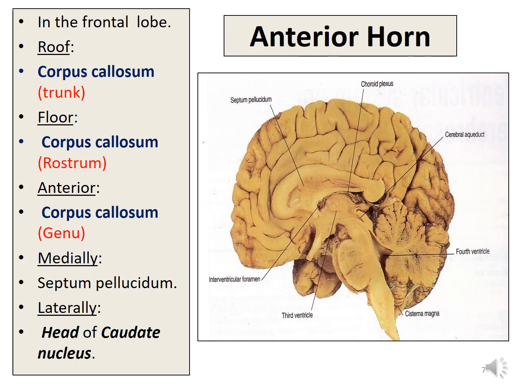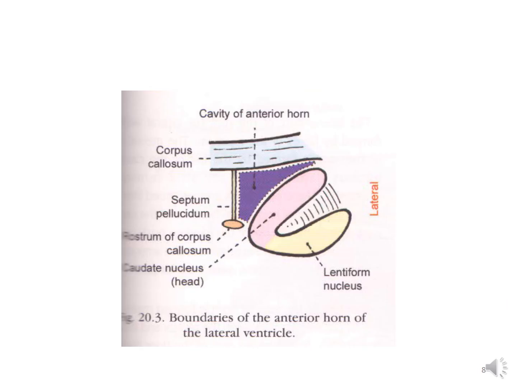The anterior horn is located in the frontal lobe, and its relations are as follows. The roof is formed by the body, or trunk, of the corpus callosum. The floor is formed by the rostrum of the corpus callosum. Anteriorly lies the genu of the corpus callosum, medially lies the septum pellucidum, and laterally lies the head of the caudate nucleus, which I will be showing you next.